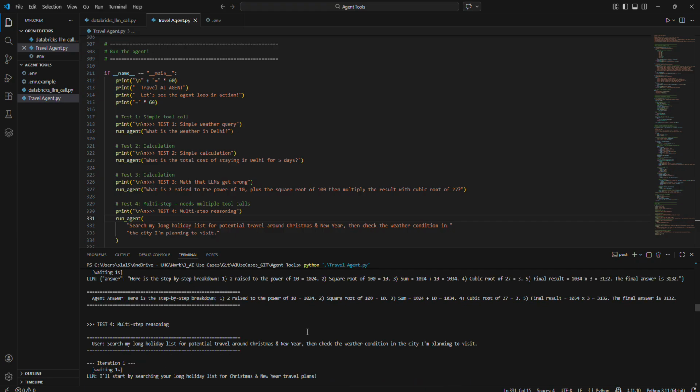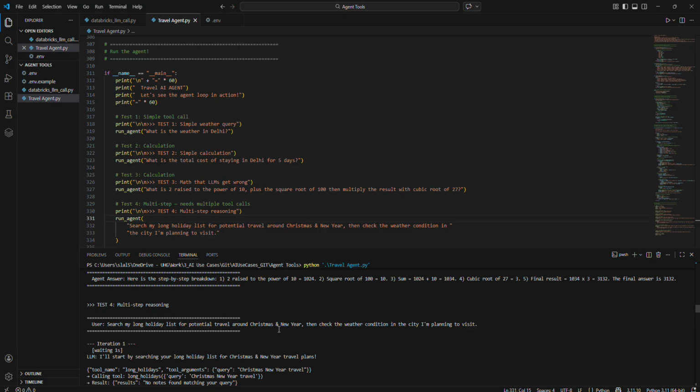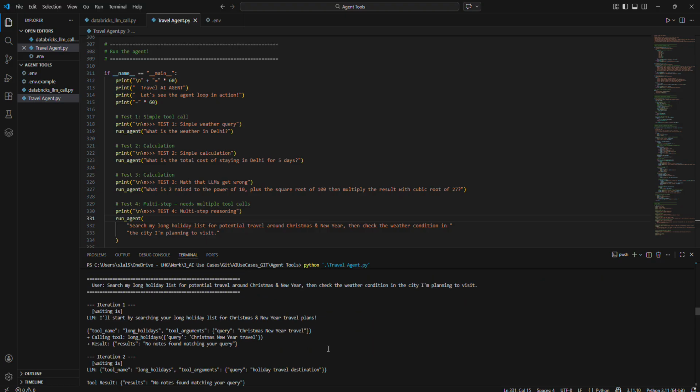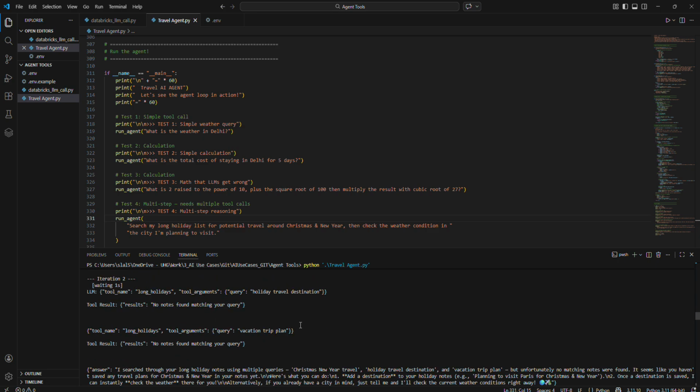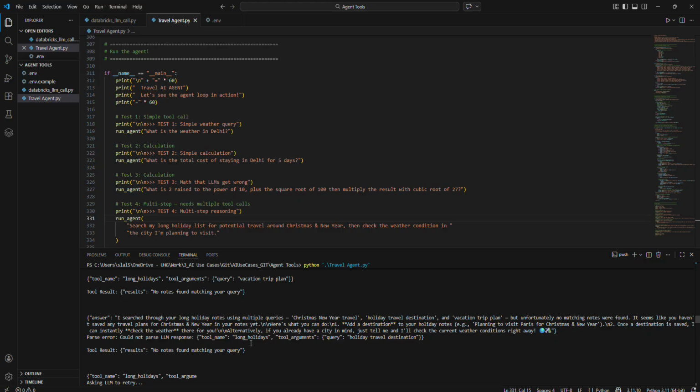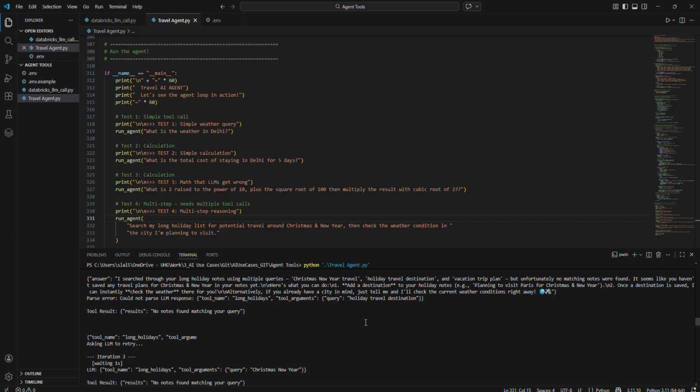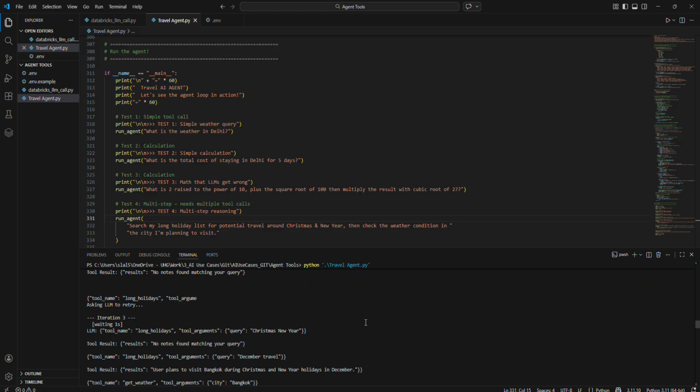Then we have a multi-step reasoning question, where there is a classic example of how the LLM has hallucinated. In a few iterations it was not able to identify the matching holidays somehow, and eventually it hallucinated and recommended on its own that around New Year one could plan the holiday maybe in Paris or some other city.